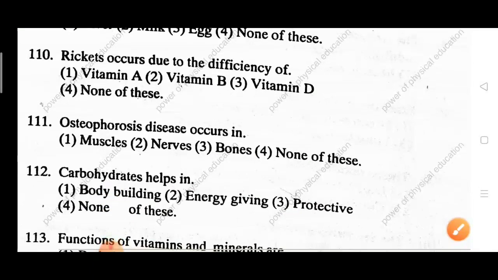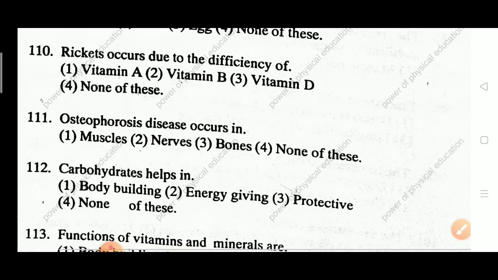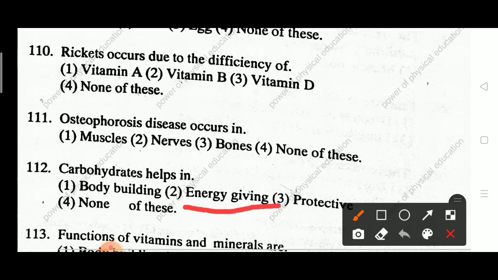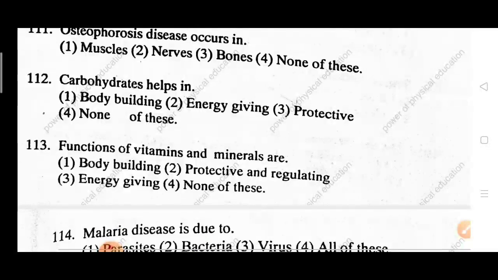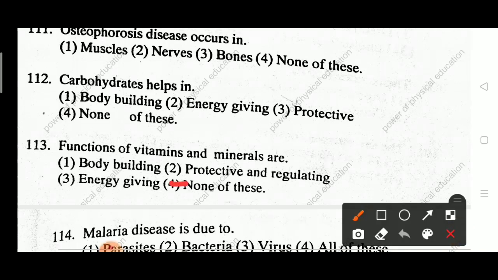Next question 112. Carbohydrates help in bodybuilding, energy giving, protective, none of this. The answer is energy giving. Next question 113. Functions of vitamins and minerals are bodybuilding, protective and regulating, energy giving, none of this. Answer: protective and regulating.